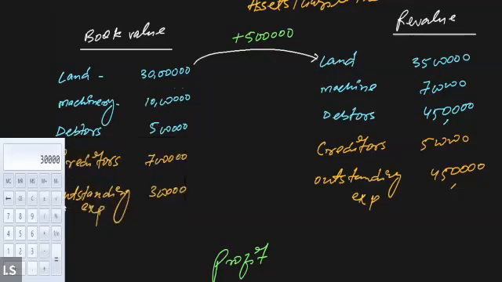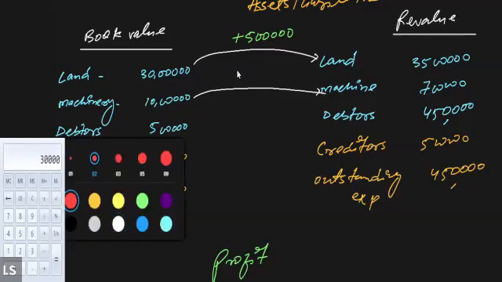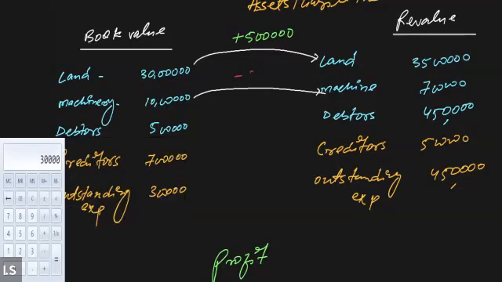Now similarly, when we talk about the machine, the book value of the machine stands at 10 lakh, but the current market price of the machine declined and remained only 7 lakh. That means, tell me whether there is a profit or there is a loss. Loss. Correct. This is a loss. And how much is the loss? 3 lakh. Correct.